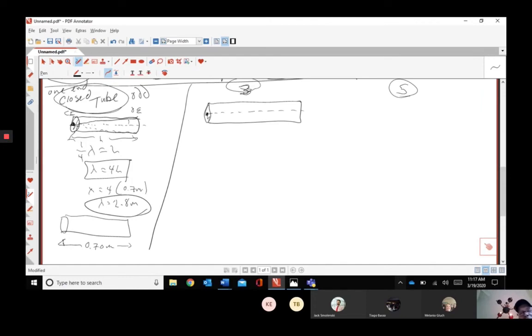Now watch, we'll figure it out. So here's one node and here's another node. We'll put the other node right there. So we start at a node. Let's go up. We have a crest and we have to come back to the node. But hey, there's no other node to go to. There's no node up right here in the middle. So we have to end in a what? This is an open end. So we have to end as an antinode. Let's show how this one's not as good, but you guys get the idea. Like this.